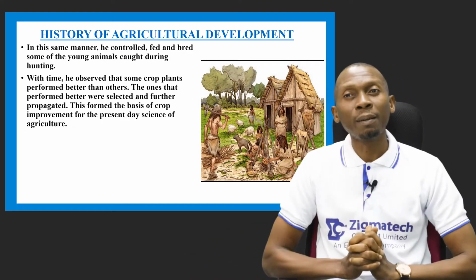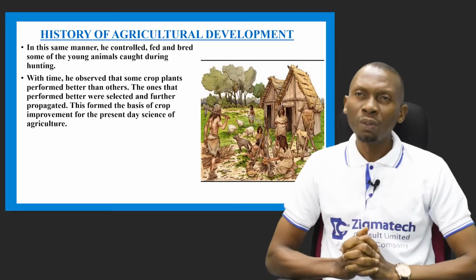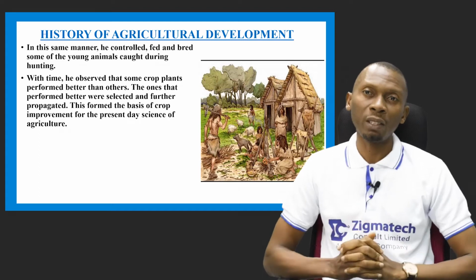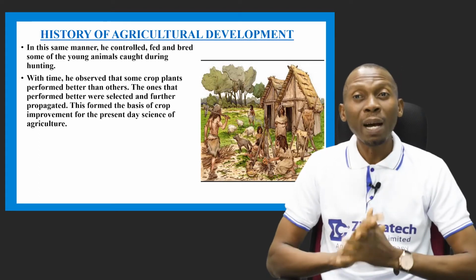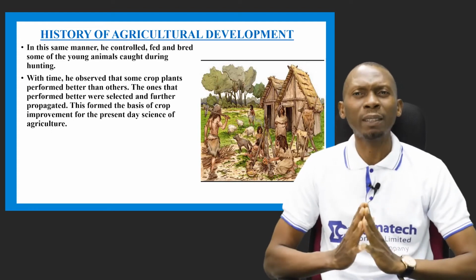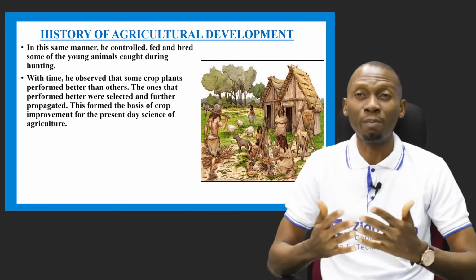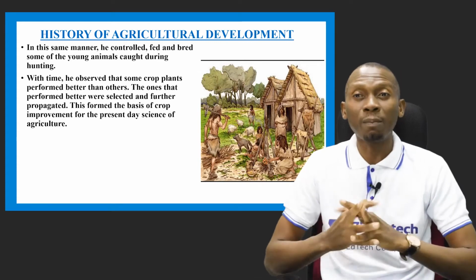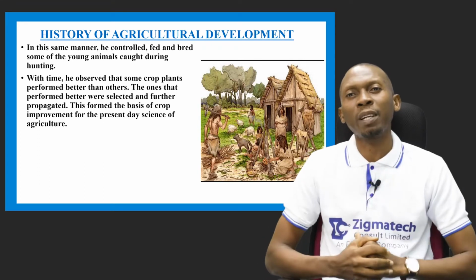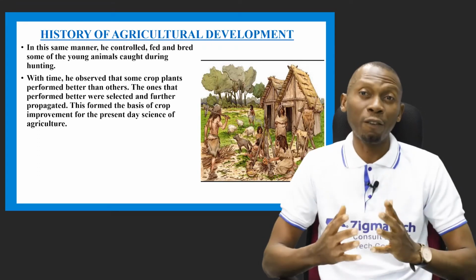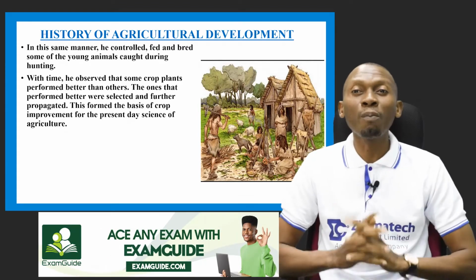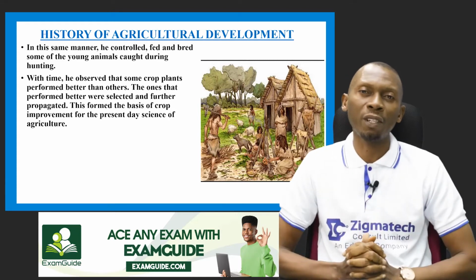Now, in this same manner, man was able to control, feed, and also breed some of the young animals that he caught during hunting. And with time, man was also able to observe that some crops performed better than others. Those ones that performed better, he selected and further propagated. Now, this formed the basis of crop improvement for our present-day science of agriculture.